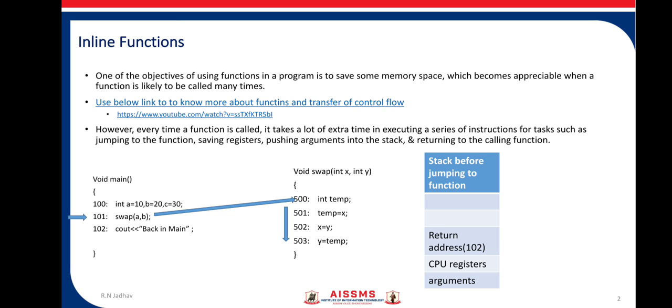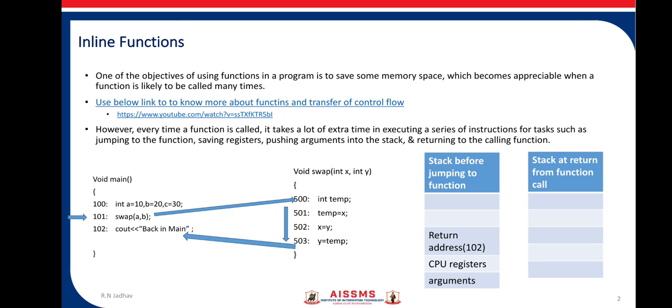Once it reaches the end of the swap function, it will pop all the elements stored on the stack and jump back to address 102. The compiler gets this return address from the stack where it was stored while calling the function. All these operations take place when you call a function in your program.